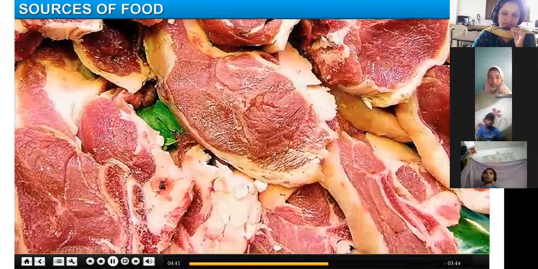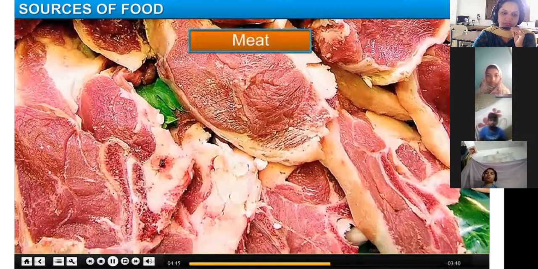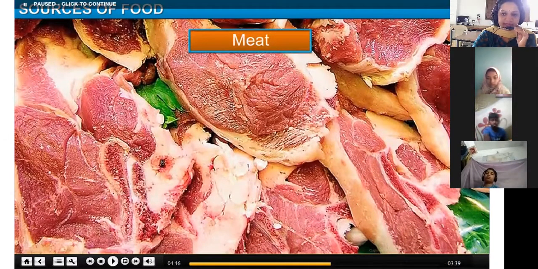Animals are cared for and reared by humans for their flesh, that is meat. Why are the animals cared for and reared? Take poultry as an example. Why are poultry made? It is made to get eggs, right? We get eggs from the chicken and also meat from the chicken.